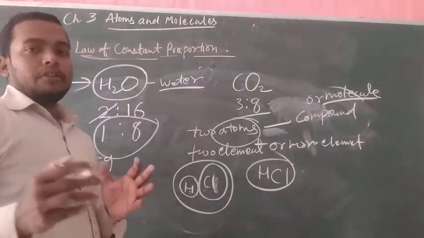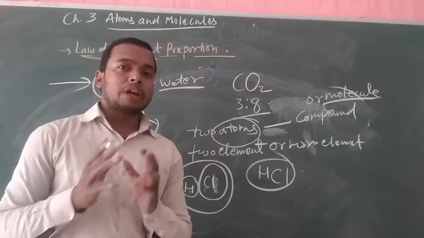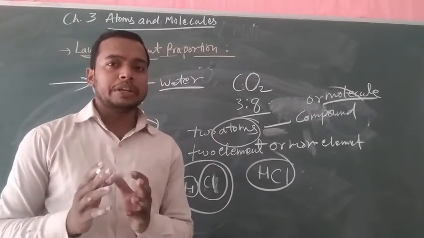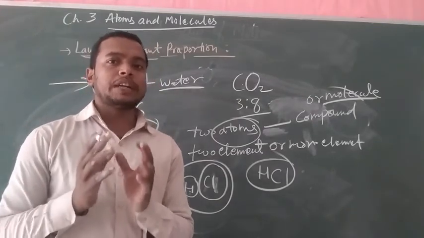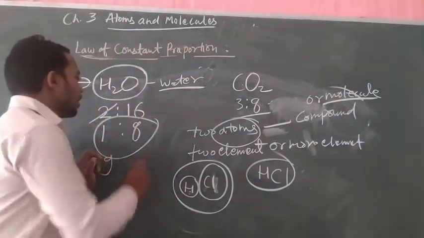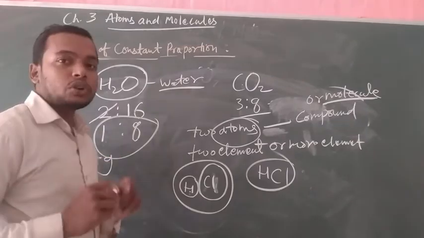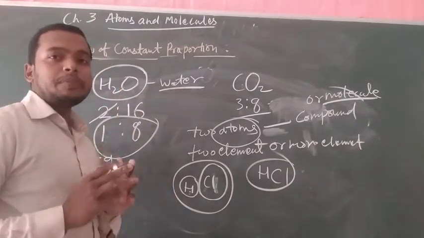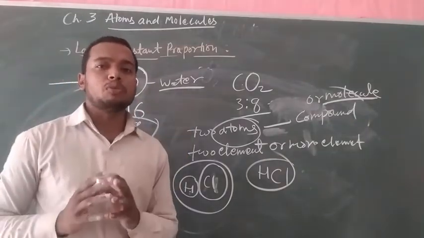During the formation of a compound from the elements, the mass ratio of two different elements will be fixed everywhere in the universe. For example, the 1:8 ratio will be the same everywhere in the H2O molecule.